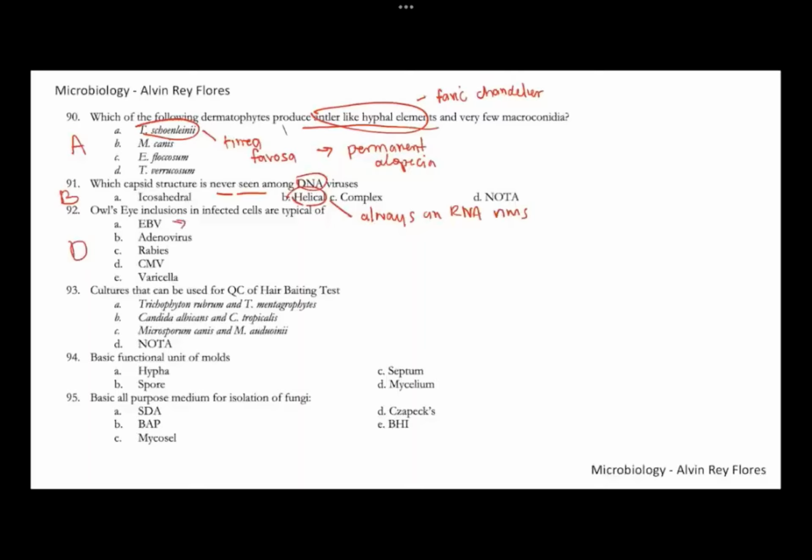If it's Epstein-Barr, you look for the Downey cells. Adenoviruses have the grape-like clusters. Rabies has the Negri bodies. So number 92, this is letter D.